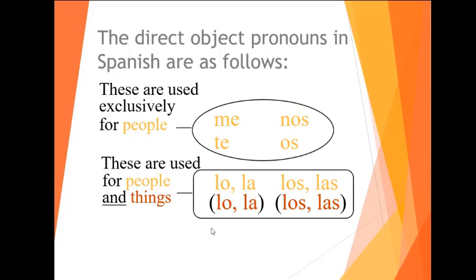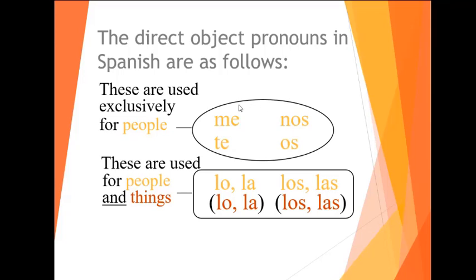I visit my brother. Yo visito a mi hermano. Mi hermano will be replaced by lo. I see my friends. Yo veo a mis amigos. My friends will be replaced by los. And well, if it's I see my friends and my friends are all females, it could be replaced by las.